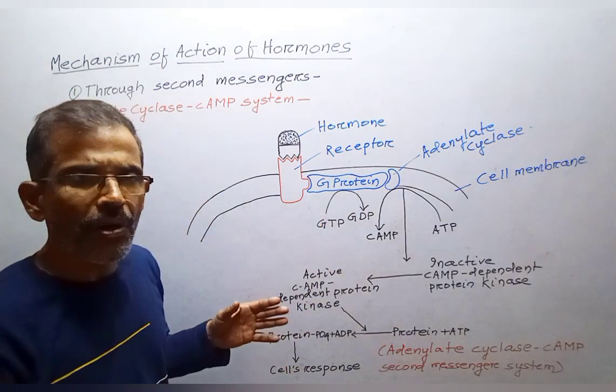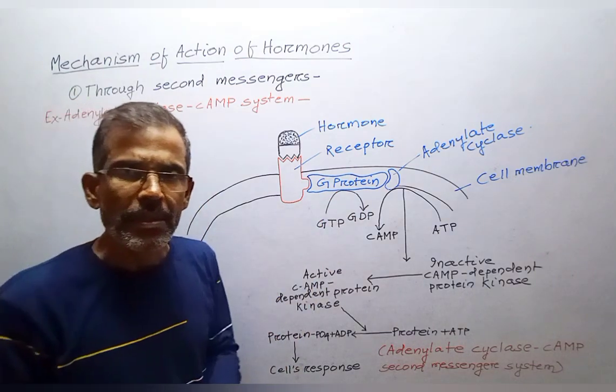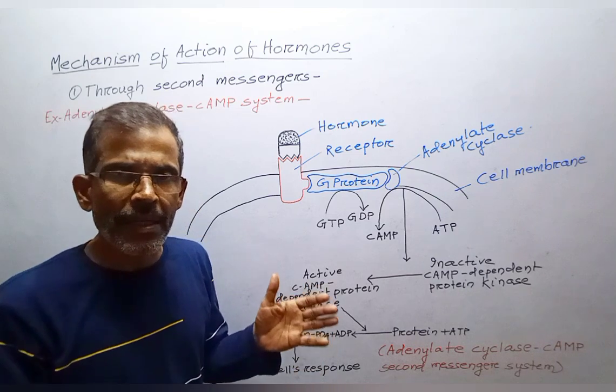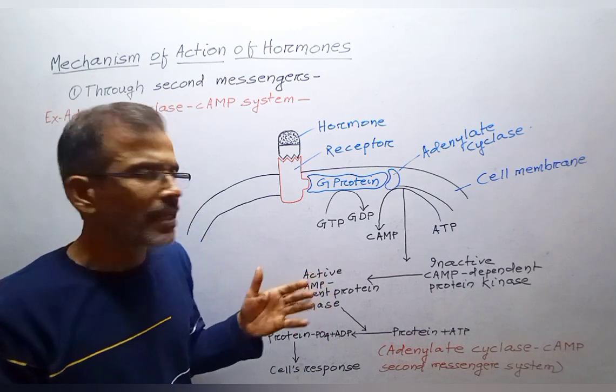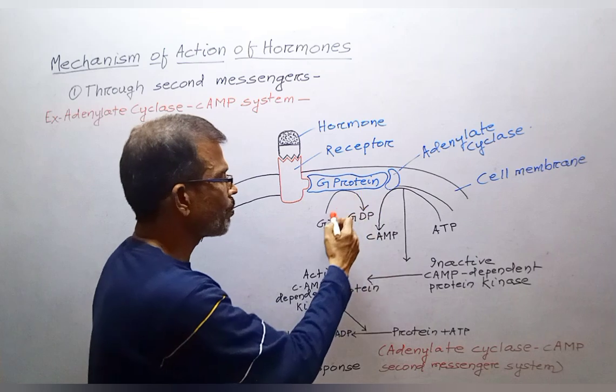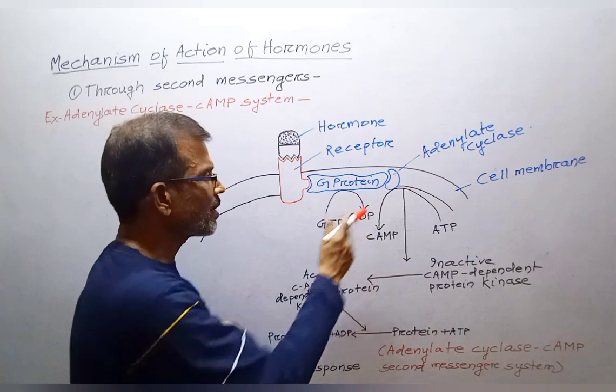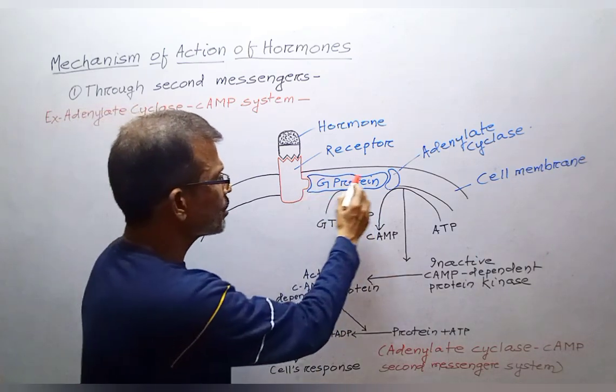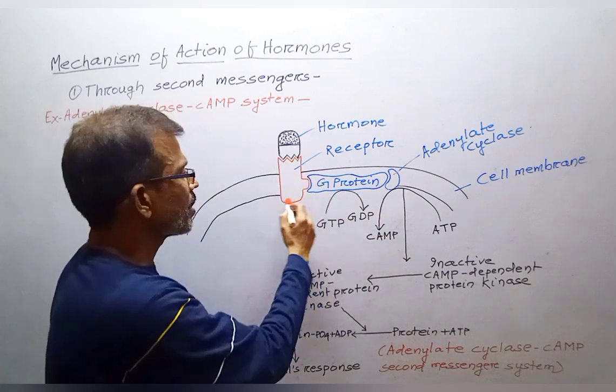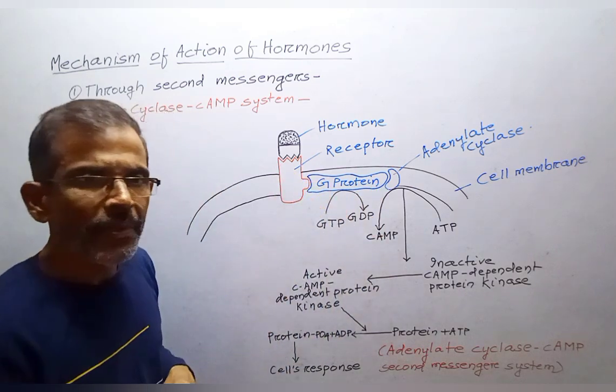There are different forms of G protein. The one that activates adenylate cyclase is known as Gs protein, which binds GTP for activation. Gs protein is attached to the transmembrane receptor.